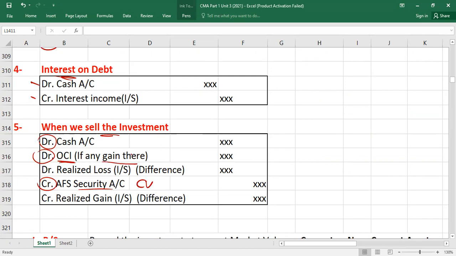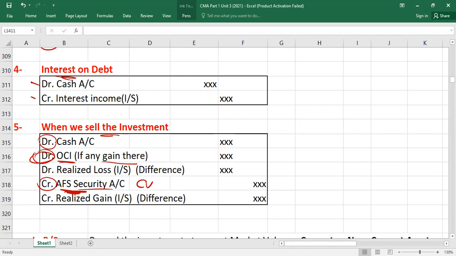If any gain is there in the equity section, because listen to what I'm saying. The concept will be more clear with the example, but theoretically I'm explaining. When you sell the investment, it should be removed from the balance sheet, right or wrong? And in the balance sheet there are two sides. In the asset side, it's also reflected. In the equity side, it's also reflected. To remove the asset, we credit the available for sale security. To remove the equity, equity is normally credit, so we will debit this OCI. Okay? Then it will be completely removed from the balance sheet.